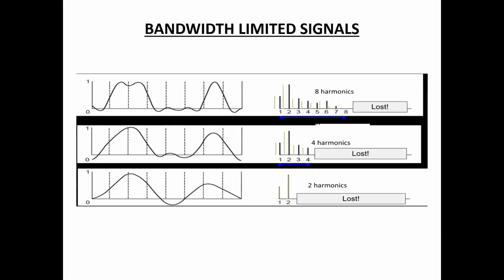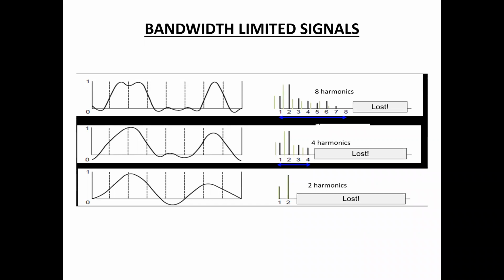Next one is bandwidth limited signal. Here, bandwidth is defined as the maximum amount of data transmitted over an internet connection in a given amount of time. That is the definition of bandwidth.